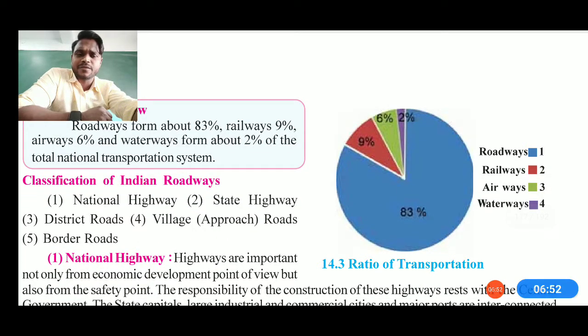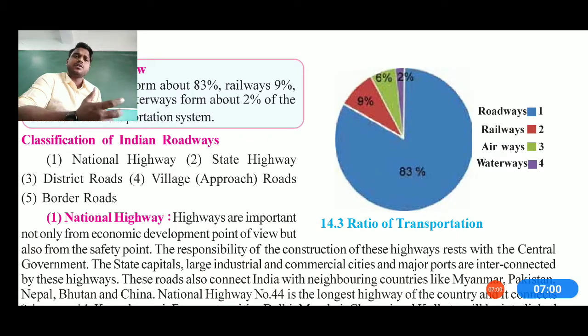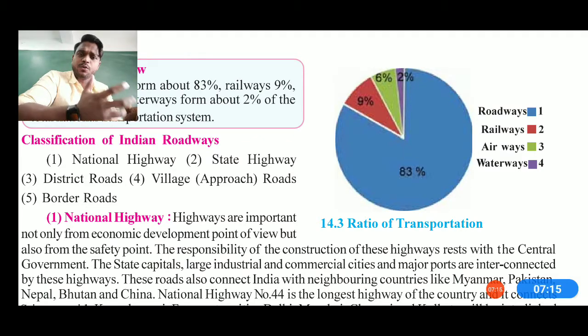Now here is the graph. The blue line indicates the roadways, railways are red, airways green, and waterways indigo. Now this shows you how the nation's roads are divided into classifications: national highways, state highways, district highways, village and approach roads. So this is how these roads are divided. Here 9% is railways, 6% airways. In India, 83% is roadways and 2% relates to waterways.